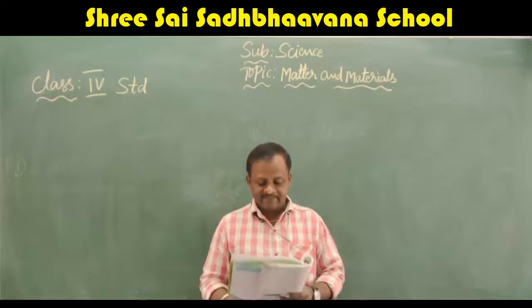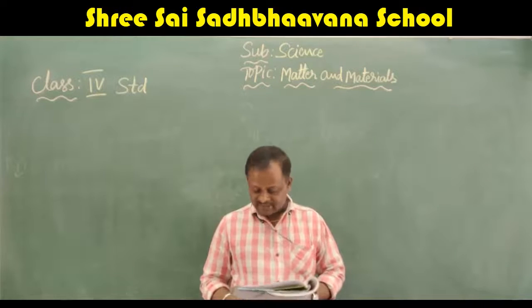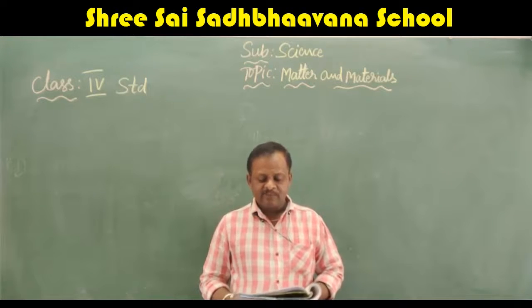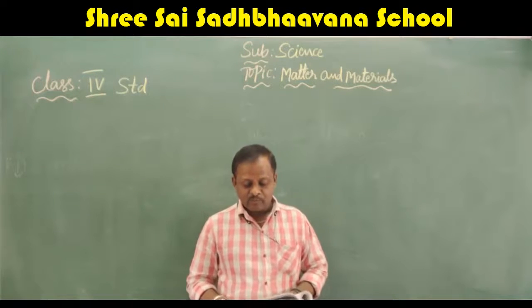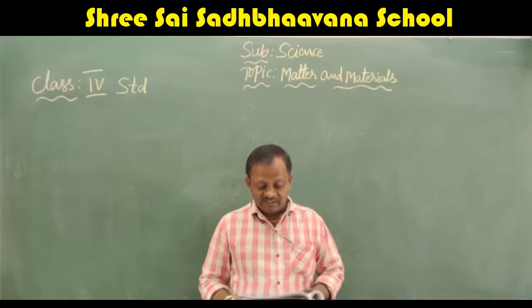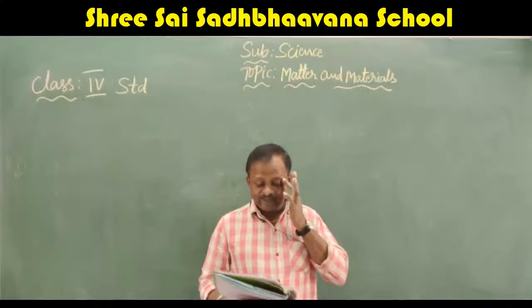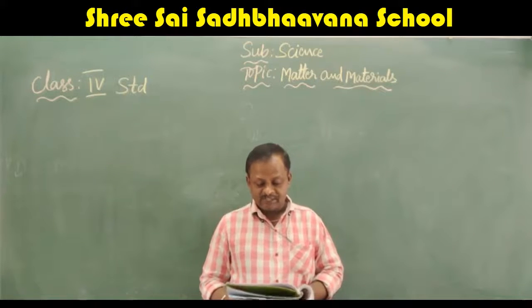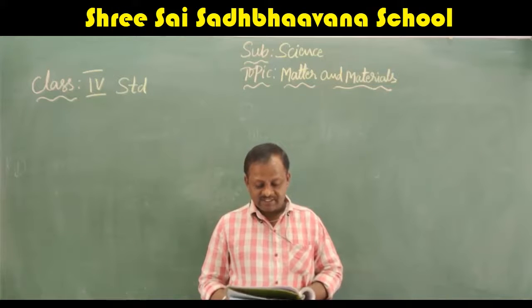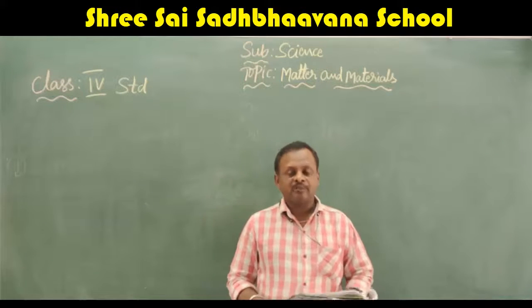Now we will move to the lesson. First I will read the first para. Look at the textbook. We find many objects around us. They are different from one another in terms of shape, size, color and texture. Every object has two properties in common. All these objects occupy some space. Your computer takes up some space on the desk. You take up space on the chair. The amount of space occupied by an object is called its volume. All objects have weight. They are given about the objects first.